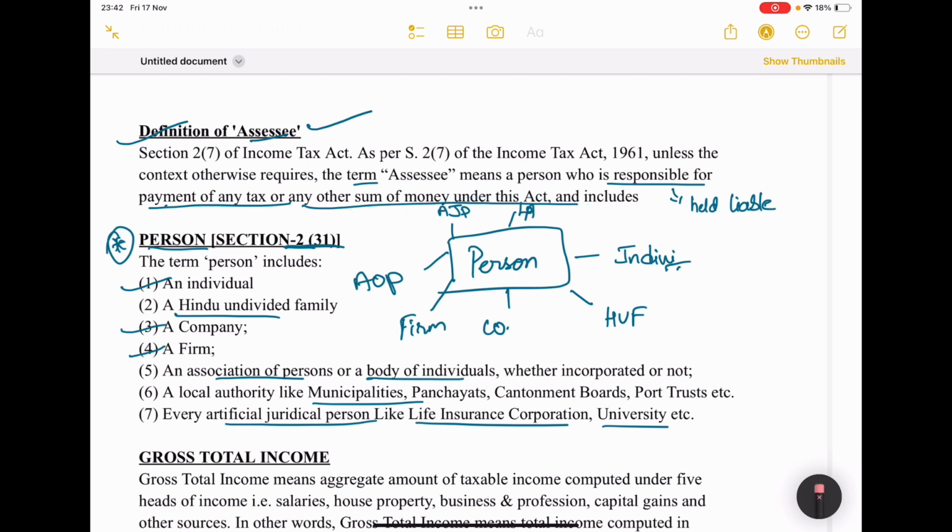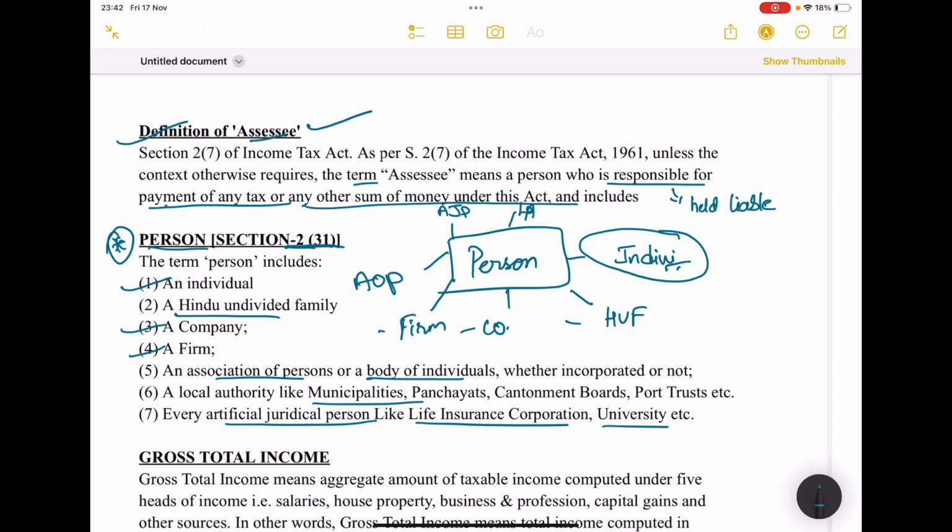See how it works: we can separate each and every thing in income tax. In order to simplify everything, they are identified. Individuals will come under salary, isn't it? HUF for business, firm is for business, company is also for business. Here these persons will come under business related, isn't it?